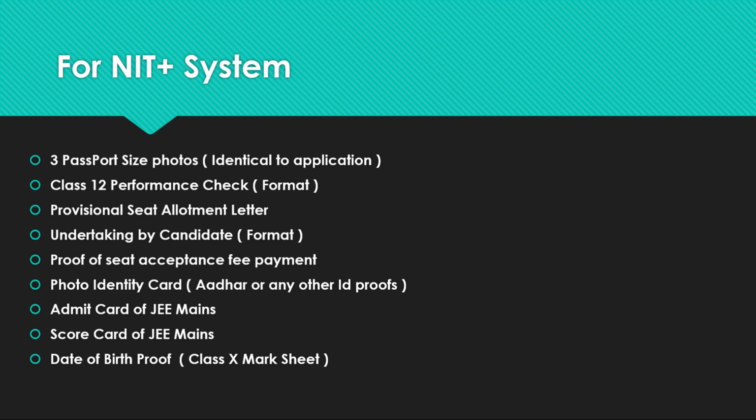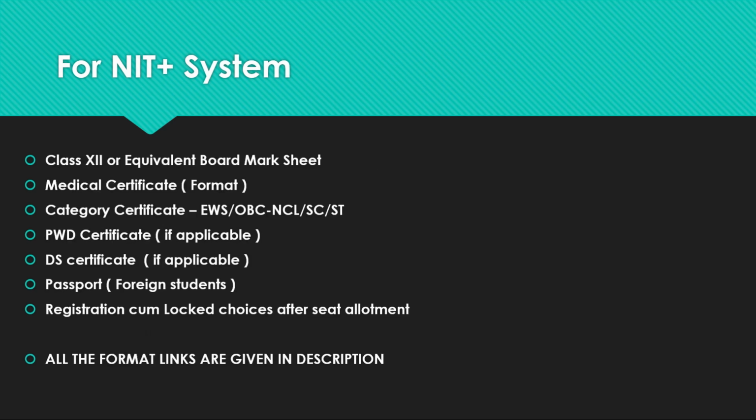And proof of seat acceptance fee payment. For SC and ST students you need to pay 16,500 after you get a seat in NIT or IIIT or GFTI, and for all others you need to pay 35,000. And photo identity card, Aadhaar or any other ID proof. Admit card for JEE Mains, be it January or September. And the scorecard of JEE Mains, which you should download from the JOSA NTA website. Then date of birth proof, which is the class 10 mark sheet, and the class 12 or equivalent board mark sheet.